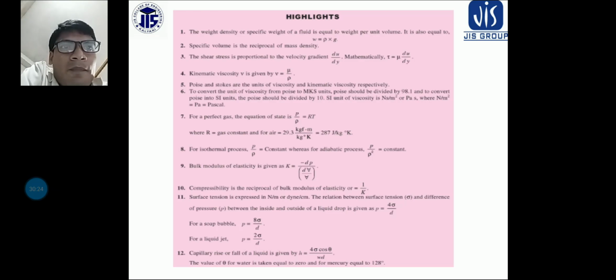dheeraj.mondal@jscollege.ac.in. This is the highlight. You can see the specific weight is W equal to rho g. Specific volume is the reciprocal of mass density. du by dy is the rate of change of shear strain or velocity gradient. Tau is equal to mu into du by dy. Kinematic viscosity nu is equal to mu by rho. And surface tension, bulk modulus, the formulas are given.